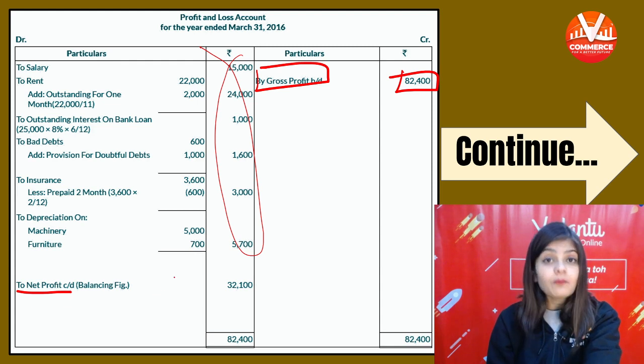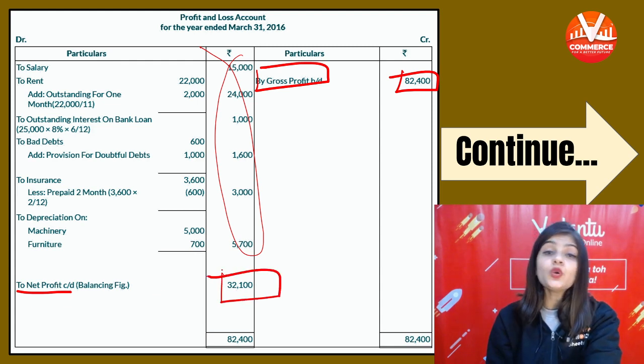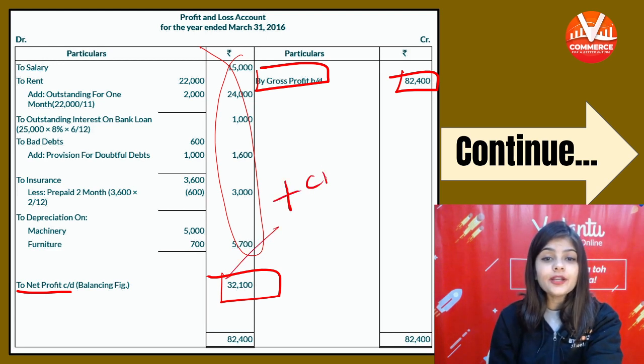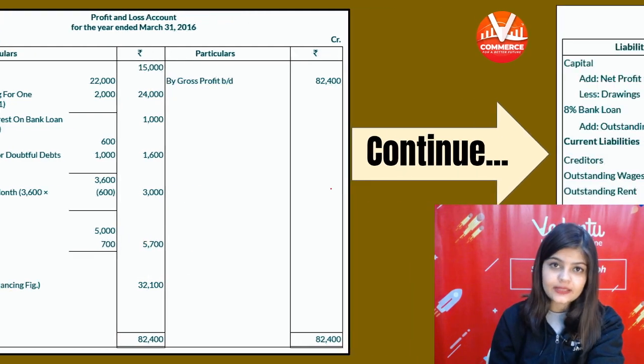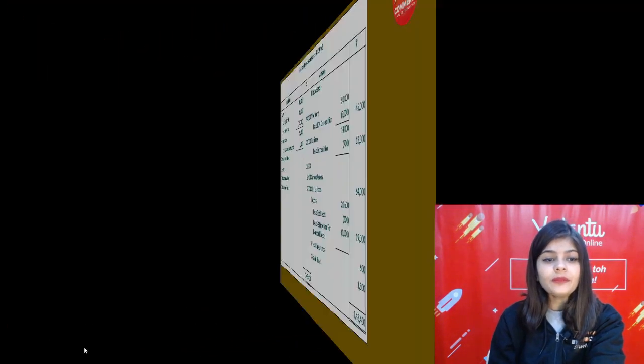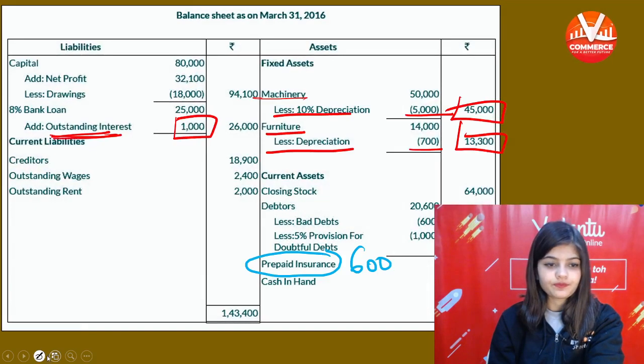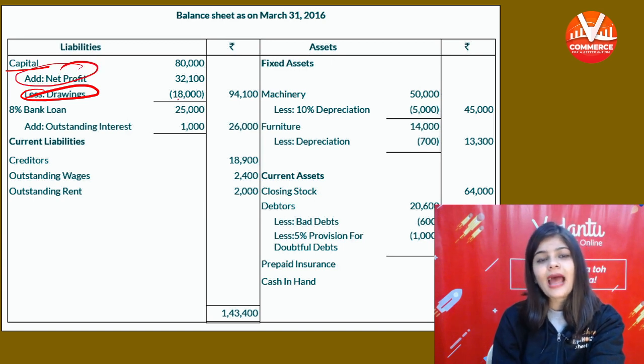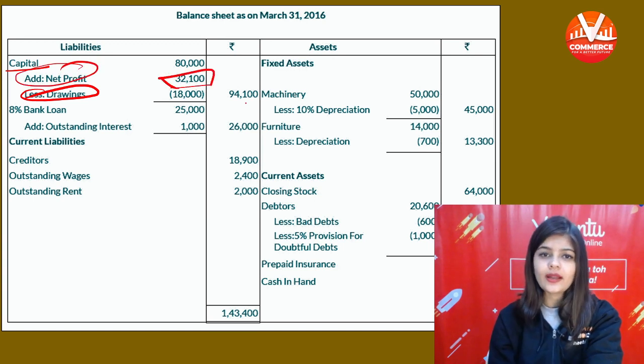And the net profit is 32,100. This net profit will be added to the capital. Net profit को capital में add कर देंगे. So from the capital, you will subtract drawing. Capital में से drawing minus करी, net profit add किया 32,100.